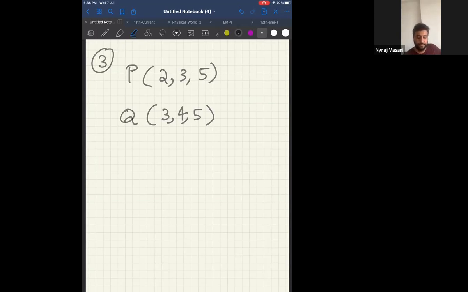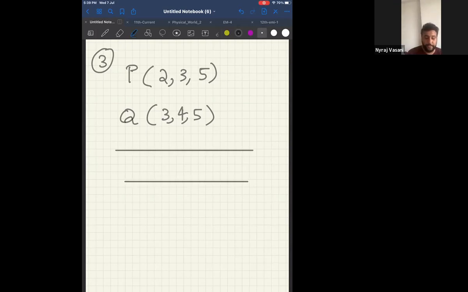Now listen. If a particle moves from a point P (2, 3, 5) to a point Q (3, 4, 5), what will be the displacement vector? Can I say displacement will be final position minus initial position?